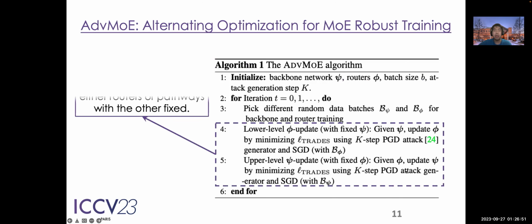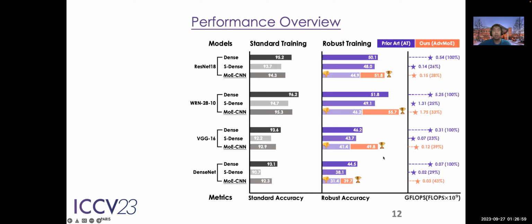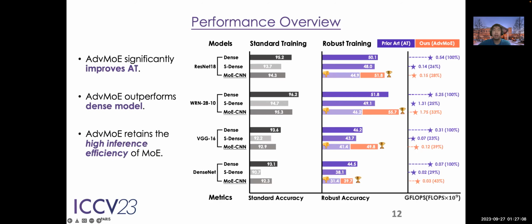We just proposed the ADV-MOE, which alternatingly optimizes either the routers or the pathways with the other part fixed. And we conduct extensive experiments on various datasets, and we found that ADV-MOE can significantly improve vanilla AT on MOE and also outperforms the dense model robustness. Further, we noticed that ADV-MOE can still retain the high inference efficiency, which is the intrinsic advantage of MOE.